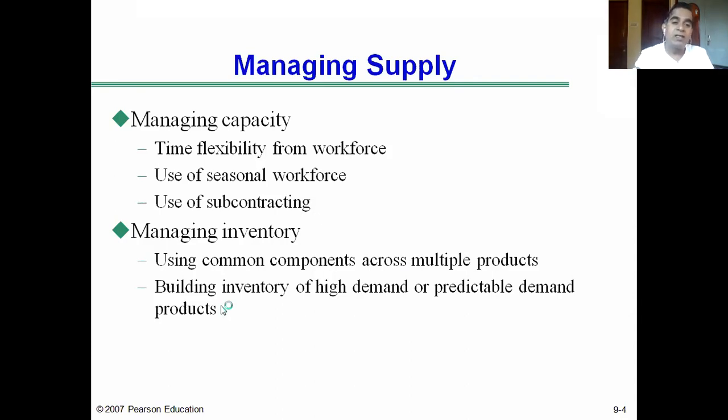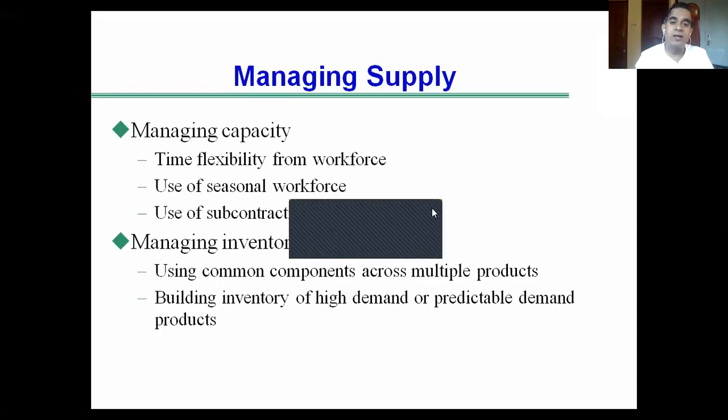Another way to manage supply is building inventory of high demand or predictable demand products. If there is continuously high demand for products, especially FMCG products, you can consider the demand is always high and consistent throughout the year. So the demand for FMCG products is also predictable. You can always remember the demand for FMCG products is always high and always predictable.